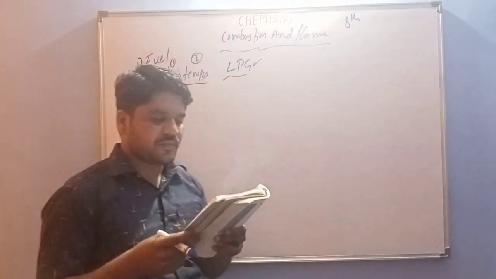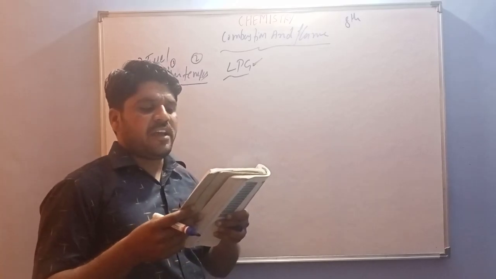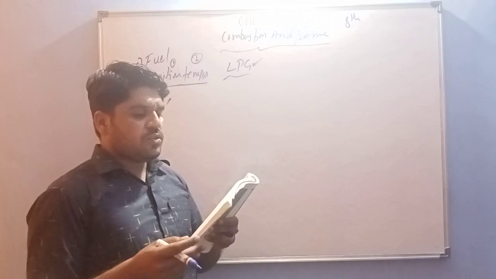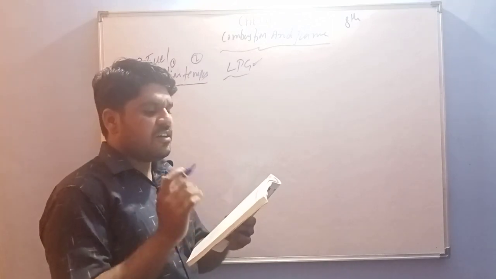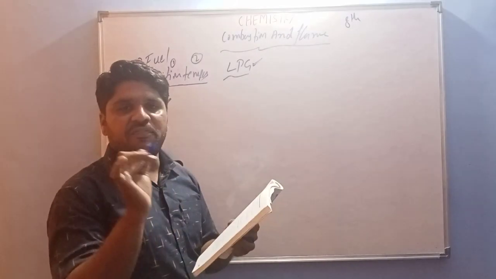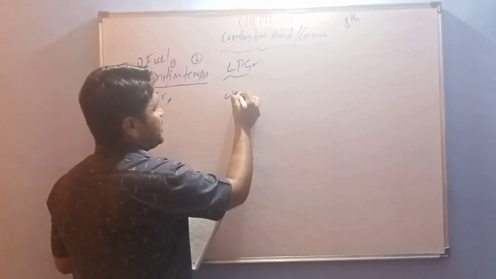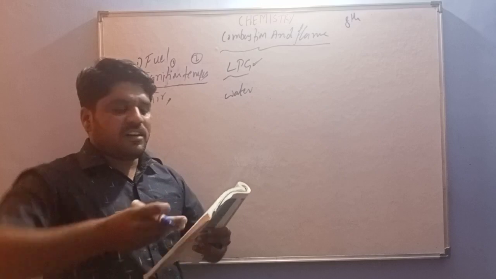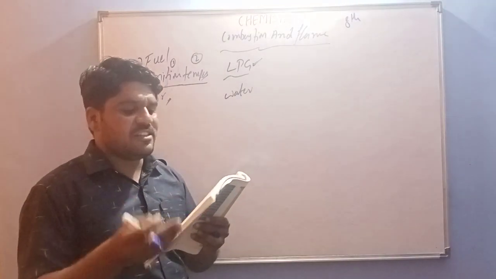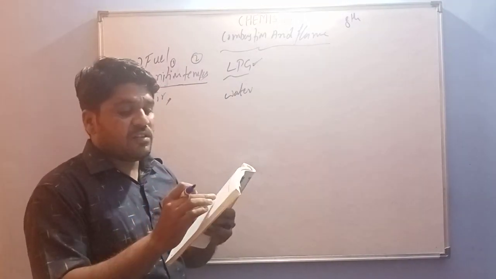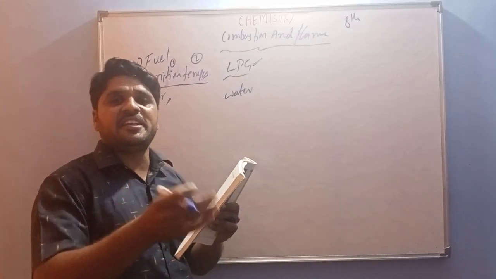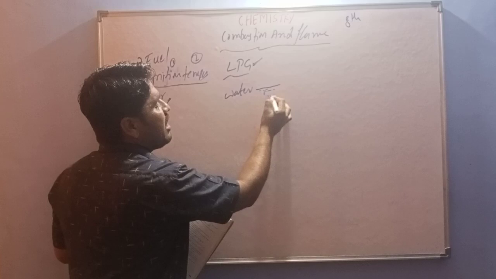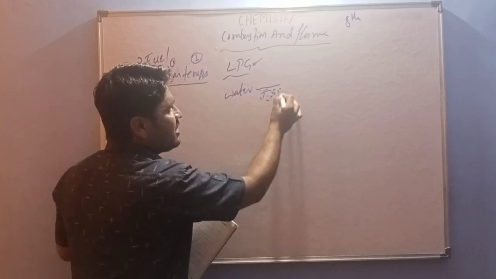Next, D: fire produced by oil cannot be controlled by dash. This is a very important mark. You have to fill the dash with water. Why? The density of water is more than that of oil.